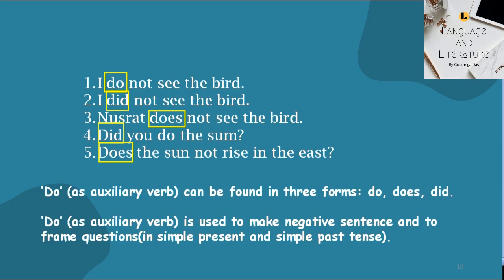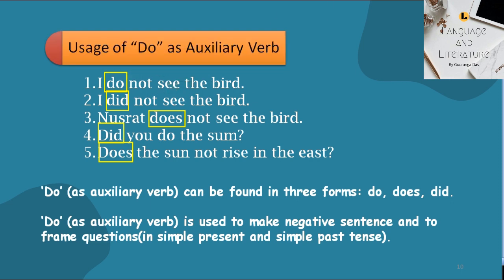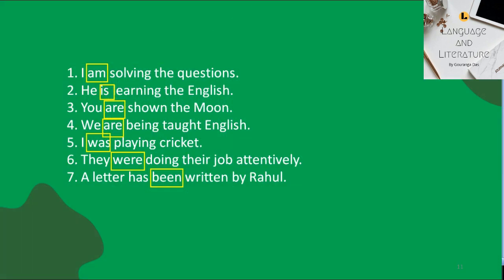Let's come to see the uses of the primary auxiliaries one by one. See the use of do as an auxiliary verb. Go through the sentences. Here we learn that do can be found in the forms do, does, and did. Do is used to form question. Do is also used to transform an affirmative sentence into a negative sentence.